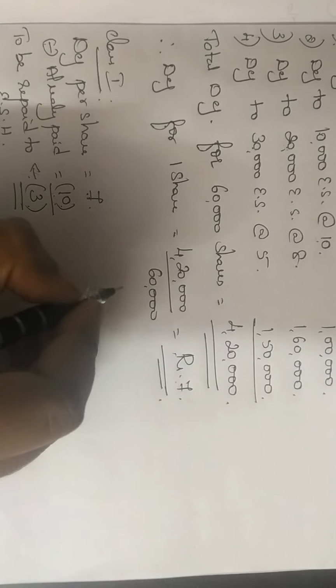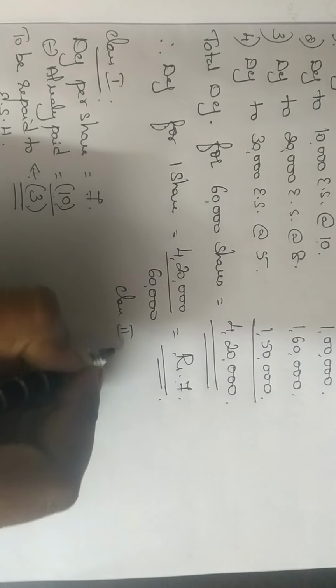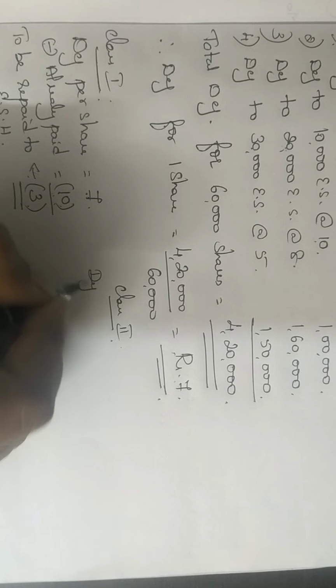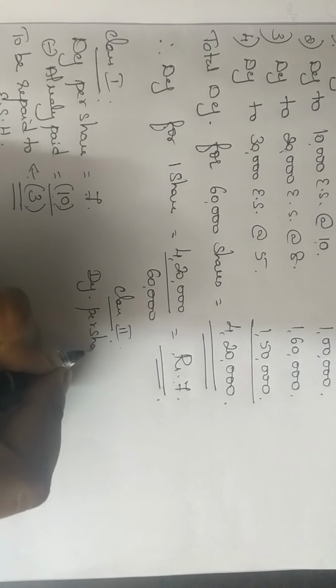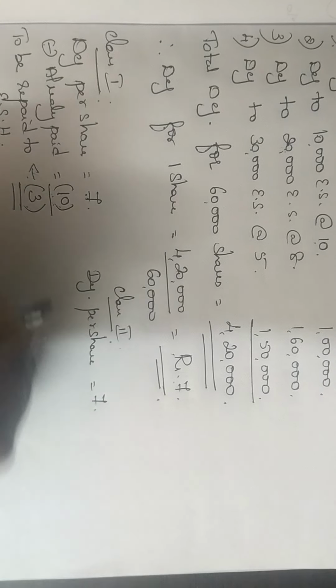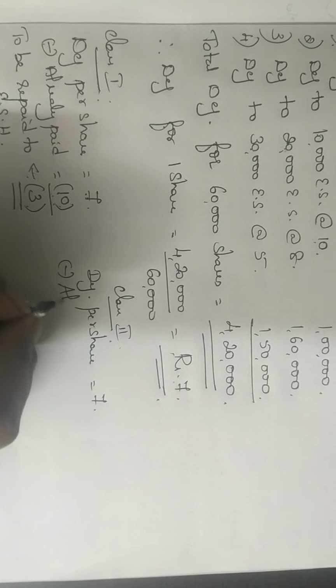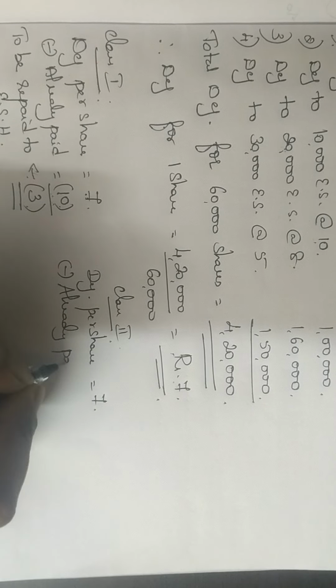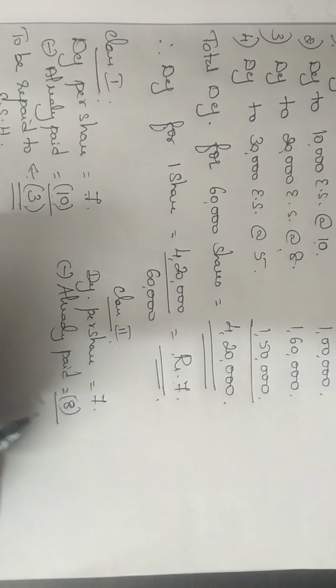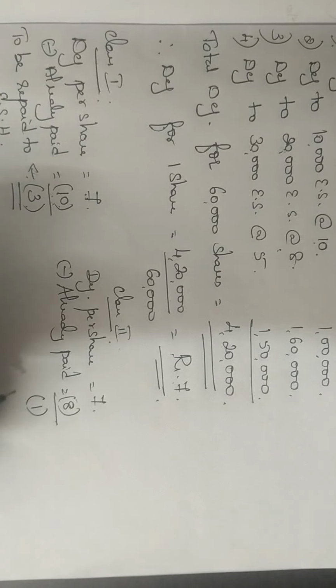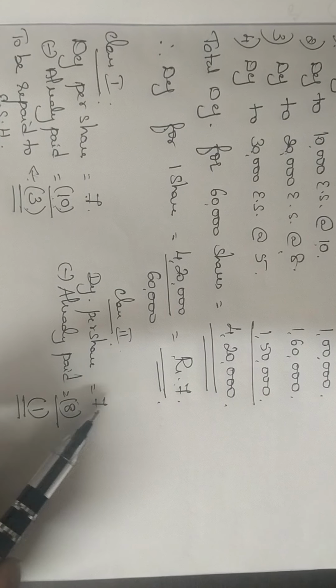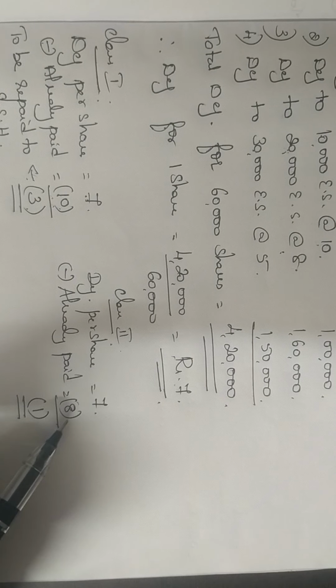Now we'll see what happens in class 2. Class 2, again the same thing. Deficiency per share is 7. Check how much they have paid. They have already paid 8 rupees. So 7 minus 8 is 1. My deficiency is only 7 rupees, but they have paid more than 7 rupees.